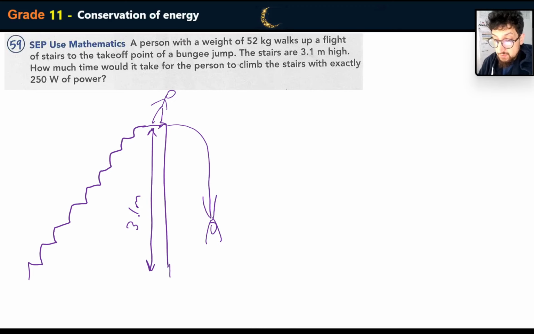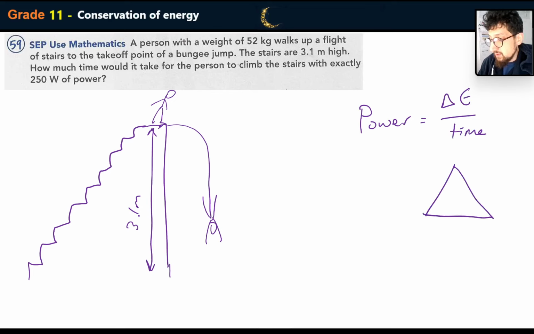So that's 3.1 meters. What are they asking for? They're asking for how much time would it take. Okay, so we know that power equals energy over time. Another way you could write this if you prefer is P equals E over T. So what do we have? We have the power. We need to work out the energy, how much energy they're going to have up there. So it's going to be GPE, isn't it? They're going to have a lot of GPE. So find the energy first.